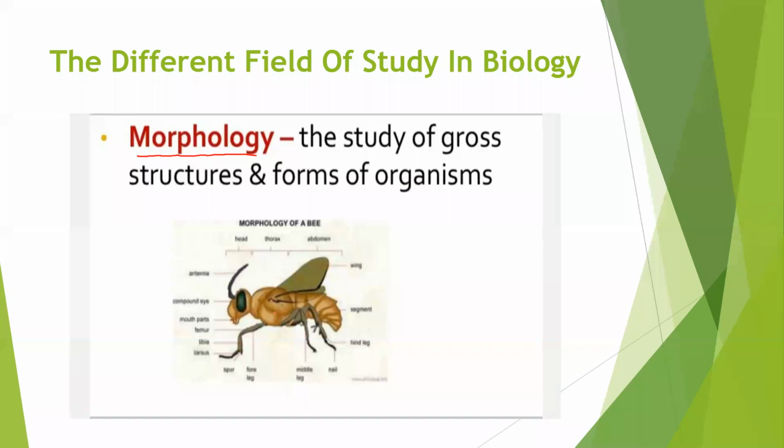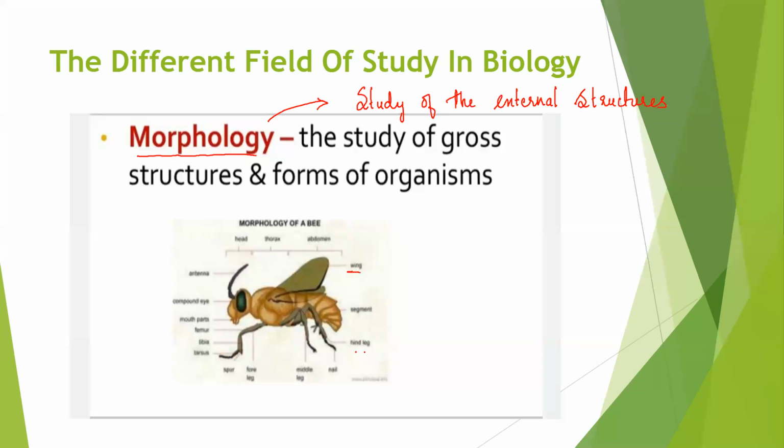That is nothing but to know about the external structures, which are visible to your eyes. Like you can see the wing, then the legs, which can be hind leg or foreleg. Later we can differentiate it, but you can just make it out, right?